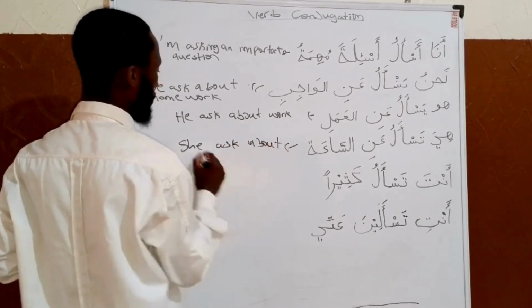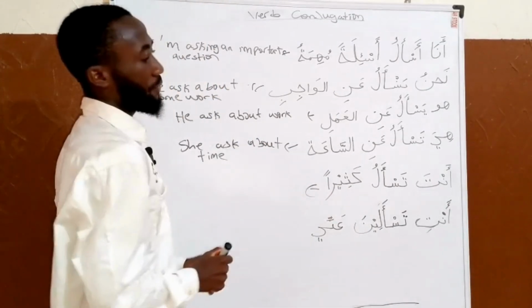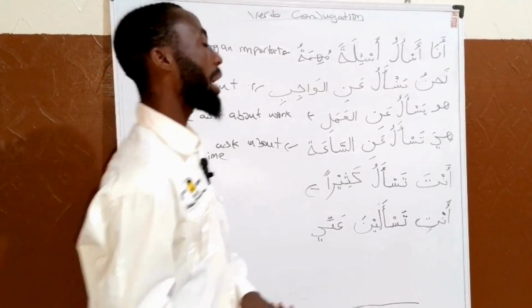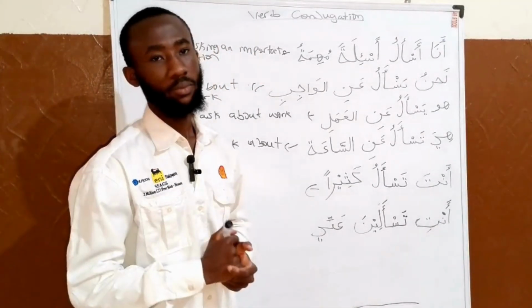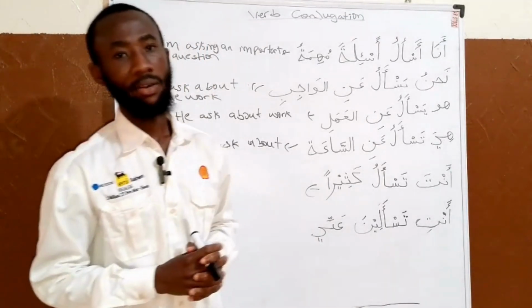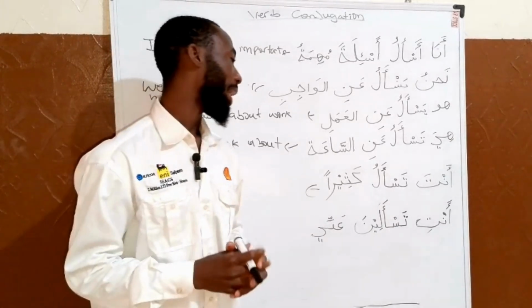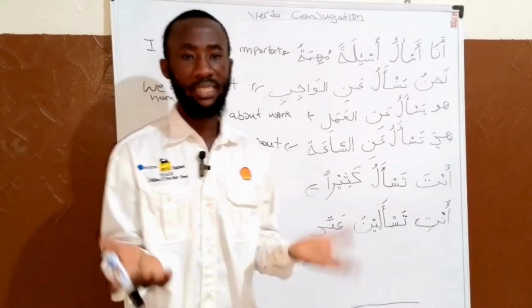Now, the fifth one is anta tas'alu kathiran. You can repeat this after me.